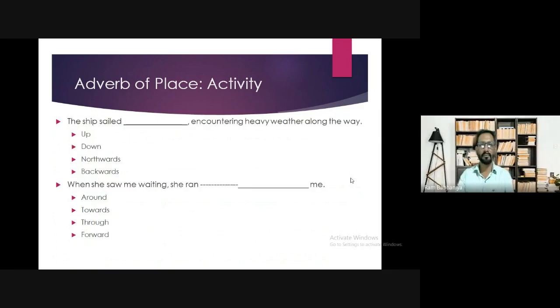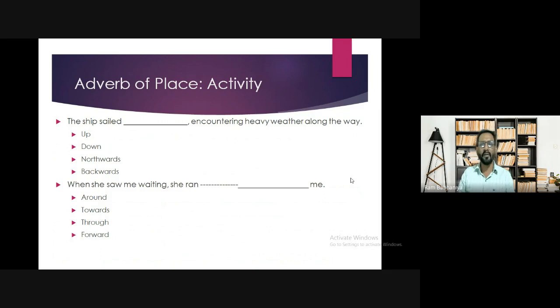Next, the ship sailed blank, encountering heavy weather along the way. So tell me the answer now. What will be your answer over here? The ship sailed blank, encountering heavy weather along the way. Then you can say northward. The ship sailed northwards, encountering heavy weather along the way. So northward shows the direction. In what particular direction did the ship sail?